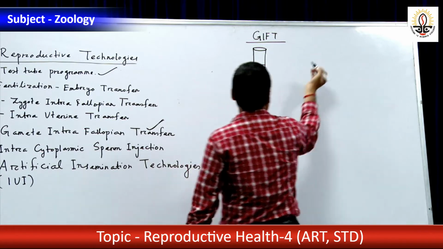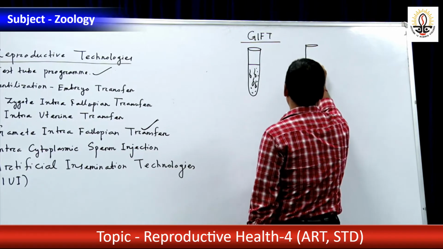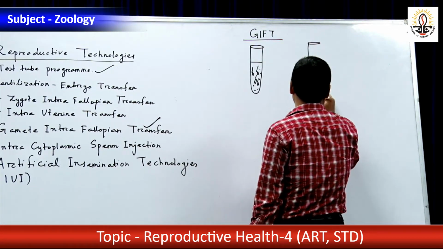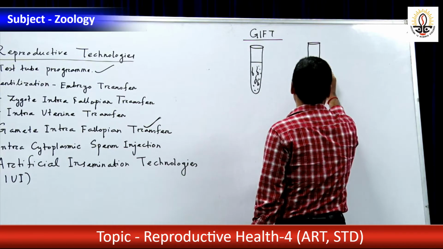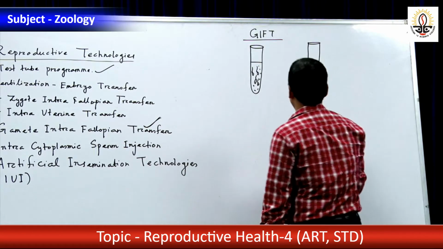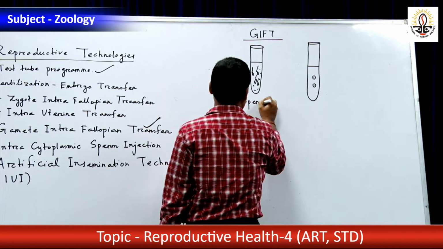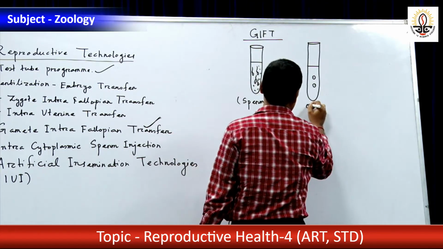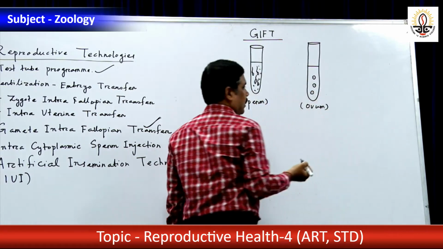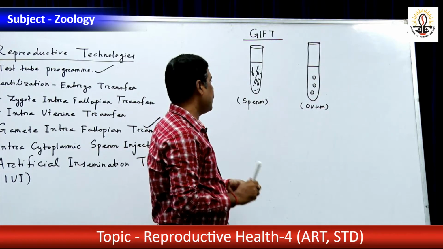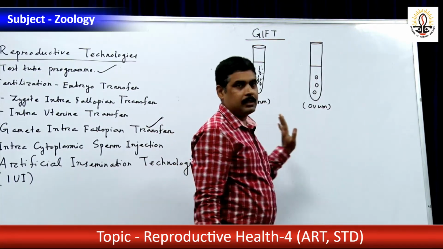Okay, now from the woman, ovum is collected after superovulation. Ovum is collected after superovulation. Okay, this is sperm, semen containing sperm, and then ovum. After collection of gametes, they are transferred into the fallopian tube by means of a polyethylene catheter.